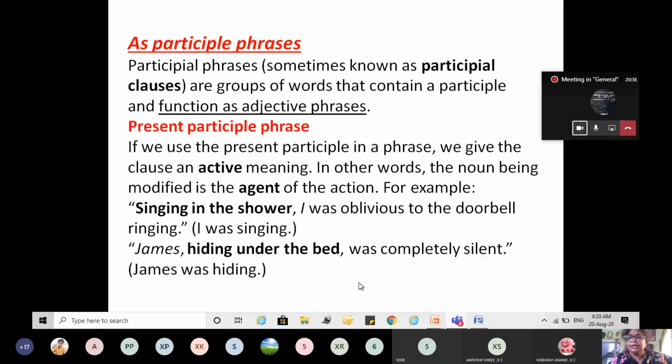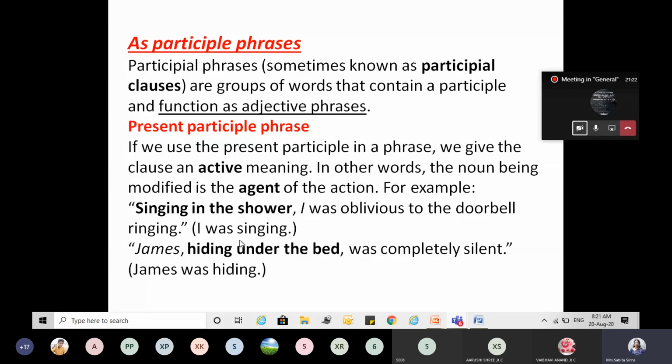James was completely silent. But where was he? The adjective phrase tells more about James. The adjective phrase tells you more about the noun. So here, more about the noun James: where was James? James was hiding under the bed. I was oblivious of the doorbell ringing. This is complete in itself. But why was I oblivious? Because I was singing in the shower.